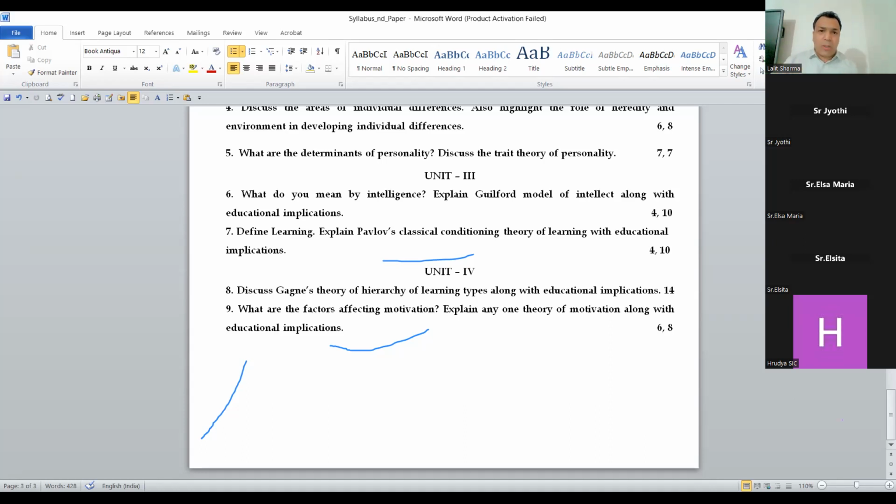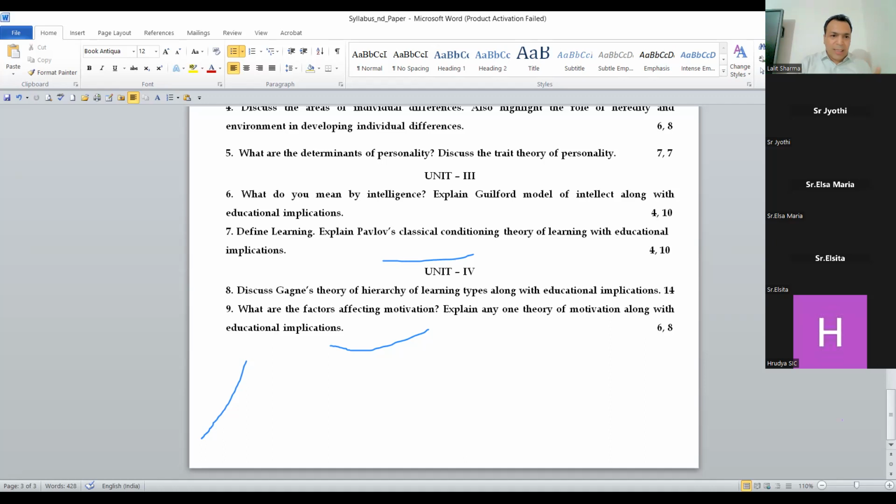Okay, guys, when you are going for any hierarchy of learning, you have to make this figure. That's why you have to carry a pencil also. Under the Gagné hierarchy of learning, the main important thing is that you have to remember eight types of learning. You can see the figure. Lower level learning has 4 types: signal, stimulus-response, chaining, and verbal association. The 4 types of higher order learning, which is called cognitive learning: multiple discrimination, concept learning, rule learning, and problem solving.